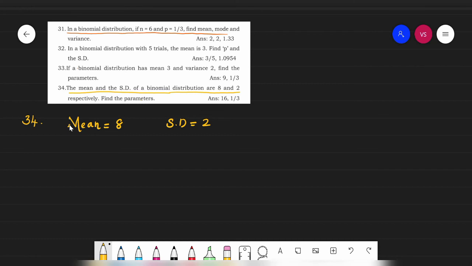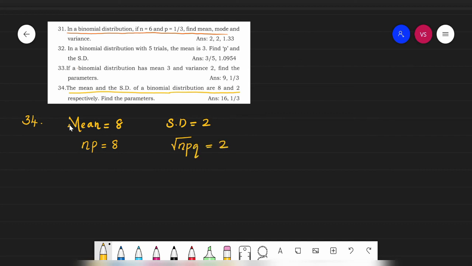In the 33rd, the binomial distribution has mean 3 and variance 2, here it has mean 8 and standard deviation 2. So you need to be very careful in understanding this question. Mean is np equal to 8 and standard deviation is root of npq equal to 2.